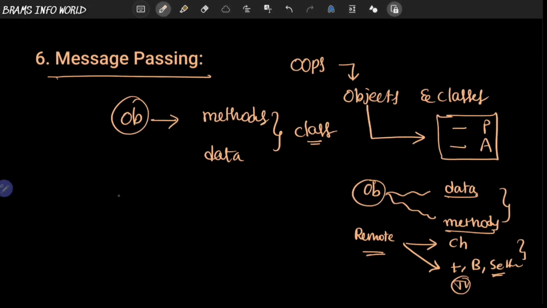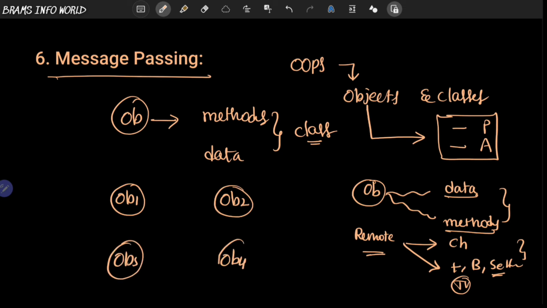So what is message passing? Message passing means object 1 is holding one record, object 2 is holding other data, object 3 is holding other data, and object 4 is accessing record 4, like that. Now I'm going to pass the first data from object 1 to object 2, the second data from object 2 to object 3, the next data from object 4 to object 3, and object 3 to object 1. We can also communicate from object 1 to object 4, and object 3 to object 2.